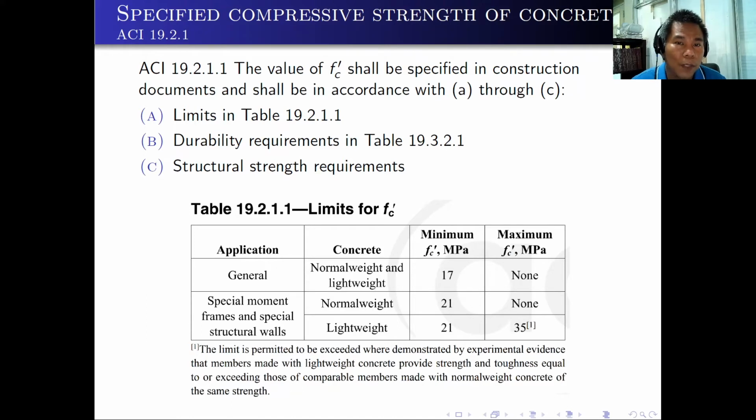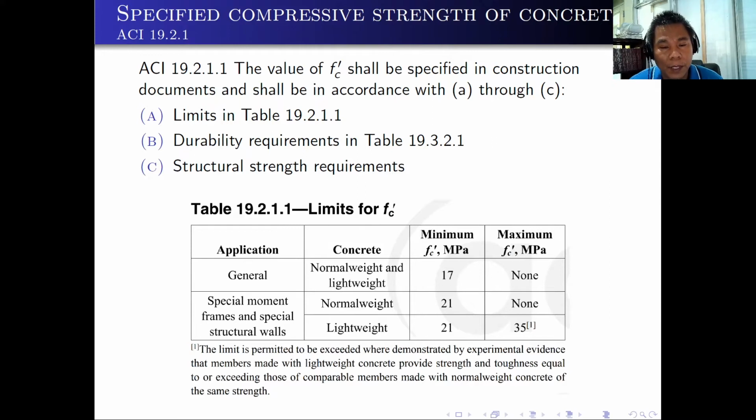The Philippines is actually divided into two seismic zones. Zone 2 actually has a very low seismic activity, which means you can use general application for Zone 2. But take note, Zone 2 is only in Palawan and Sulu area. The rest of the Philippines is in Zone 4, which is with high seismicity activity. So we cannot use 17 megapascal as a minimum for the rest of the Philippines, but we need to use special moment frames and special structural walls, which should have a minimum f'c of 21 megapascal.